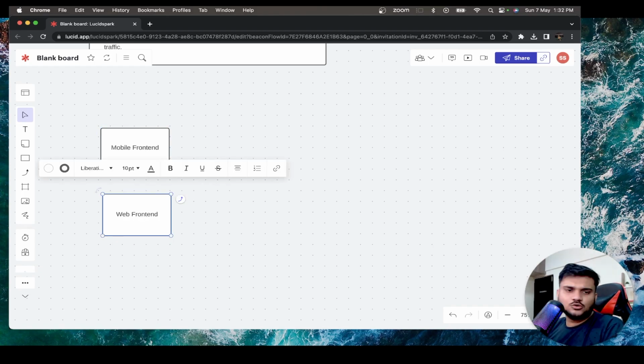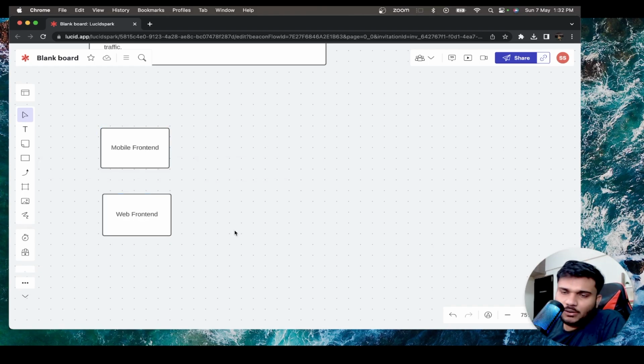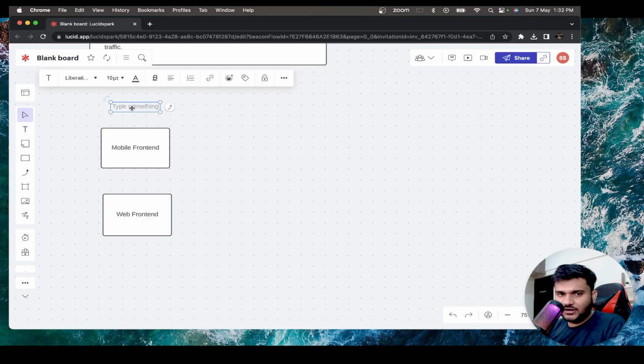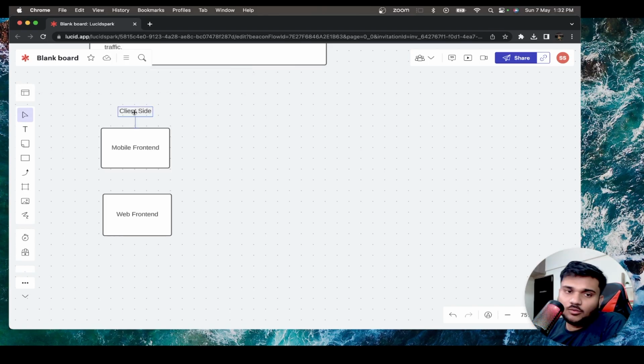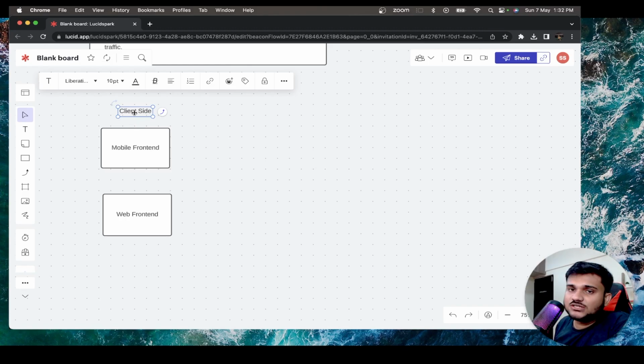So we're not going to talk about which technology we should use for mobile or web front end, but this is going to be our client side, right? We should have different types of client support. It can be a mobile app also, it can be a web front end also. In very complex use cases, you might provide your services to some other companies.